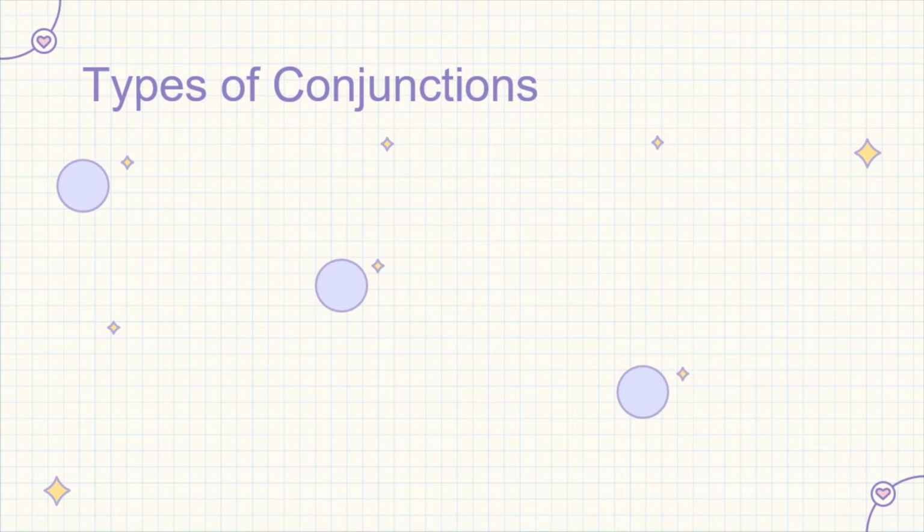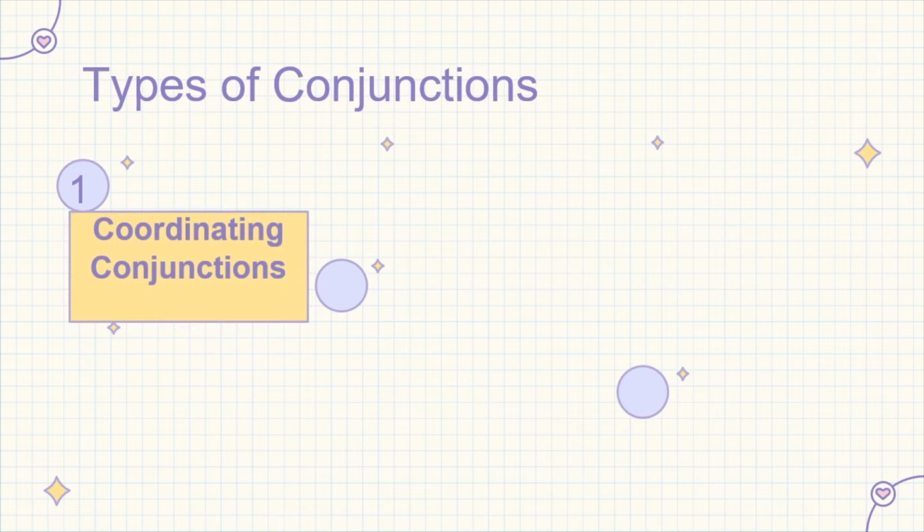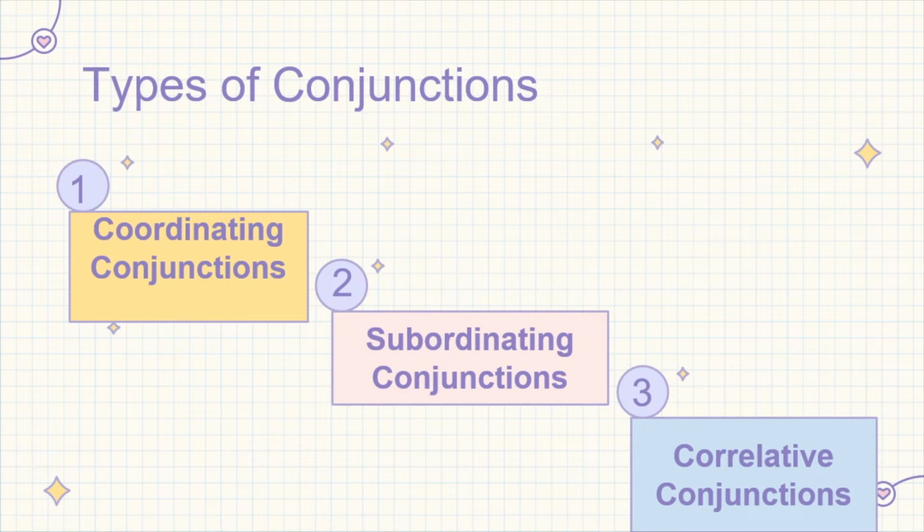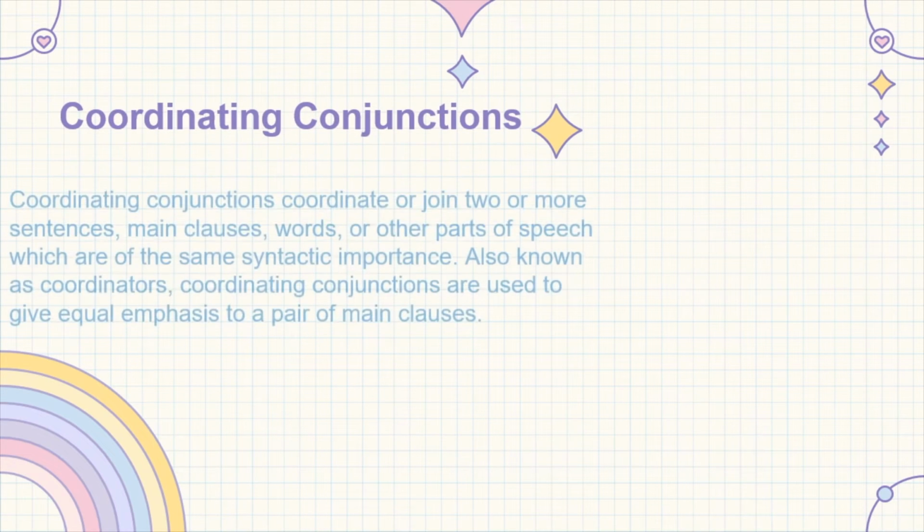So, today we are going to talk about the three types of conjunctions. The first one is the coordinating conjunctions, the second one is the subordinating conjunctions, and the third one is the correlative conjunctions. So, let's know about what are coordinating conjunctions.